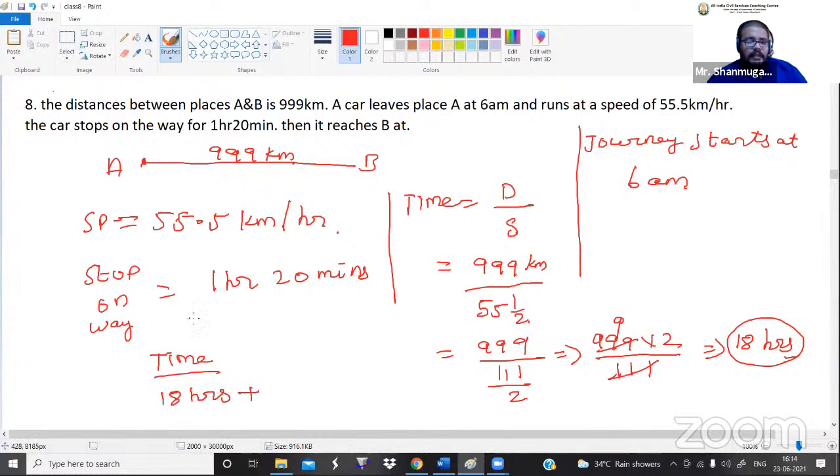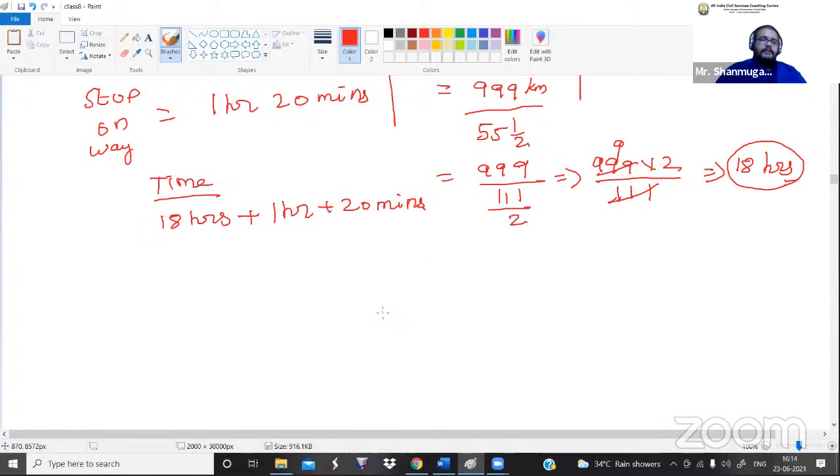With the time duration of the stoppage being 1 hour plus 20 minutes. Got it? The total time duration is 18 plus 1 hour 20 minutes, that is 19 hours 20 minutes. But we don't want the time duration. What we want is by what time he reaches B. So in order to calculate that, let me reduce this further.